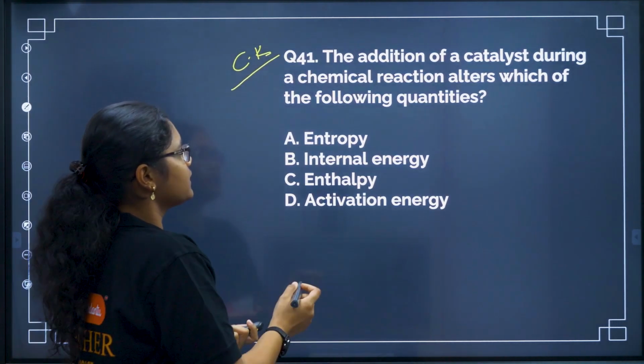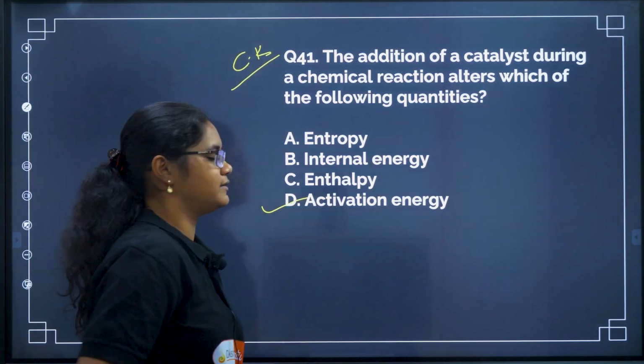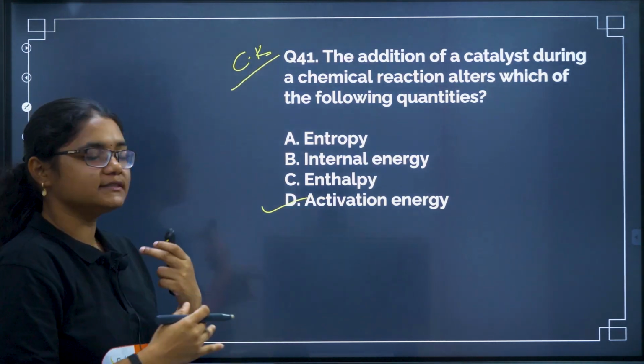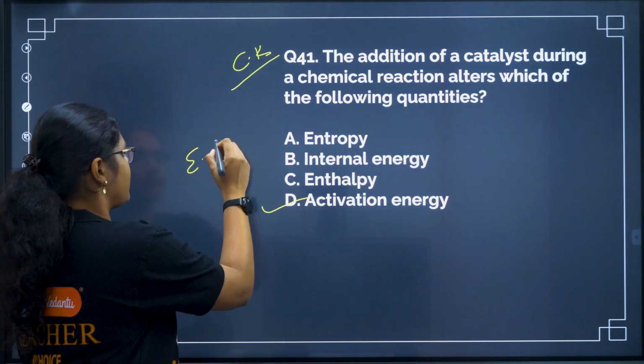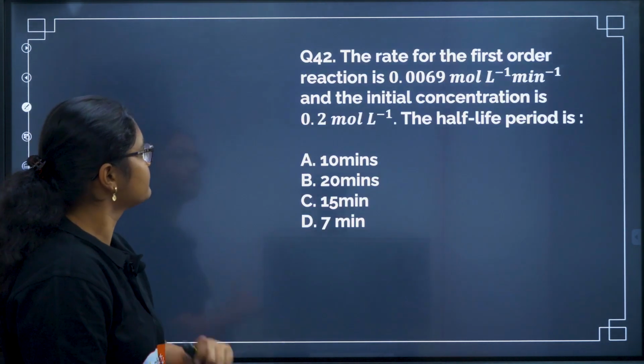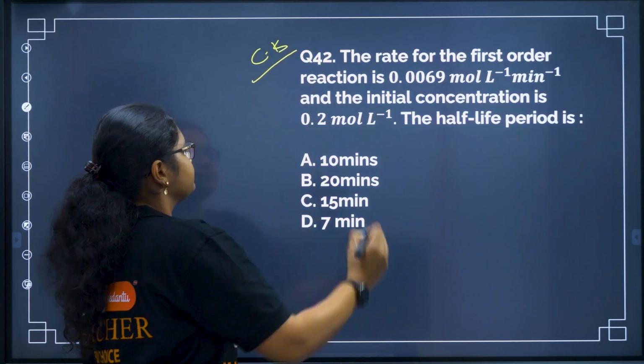Addition of a catalyst during a chemical reaction alters which of the following quantities? We all know it is activation energy, right? It changes the activation energy and makes the reaction faster. Easy fact-based question. Next.